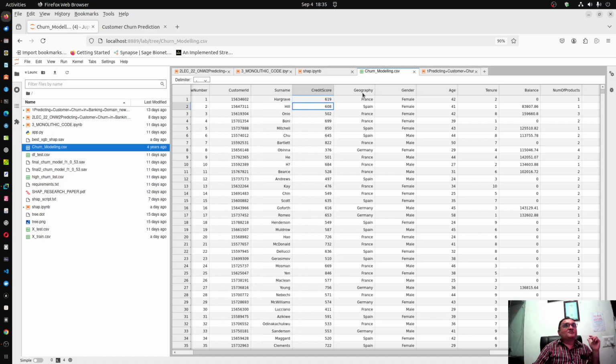Similarly, we will bin gender into male and female, we'll bin age into say 18 to 28, 28 to 38, 38 to 48, like that. And we'll see tenure, which means how long is the association of the customer with the bank, and so on.